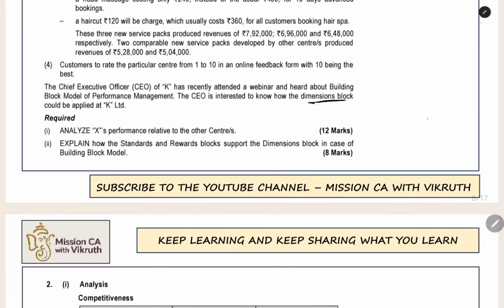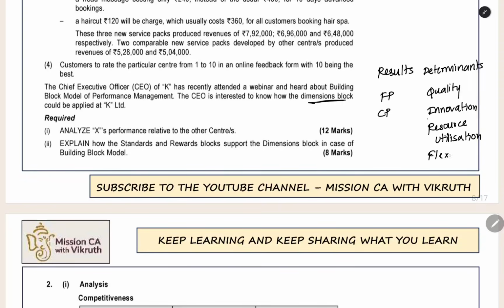What is the dimensions block? Dimensions block has two things. One is the result. Another thing is the determinant. Determinant means the areas in which you have to work in the business to achieve the result. Result means financial performance and comparative performance. Determinants will include quality, innovation, resource utilization, and flexibility. These are the factors under determinants. We have to apply these factors based on the data given above and do the analysis.